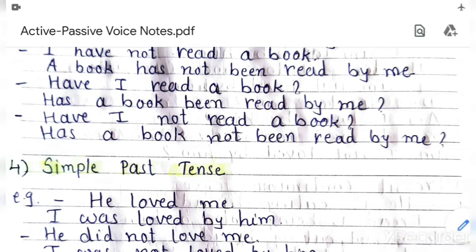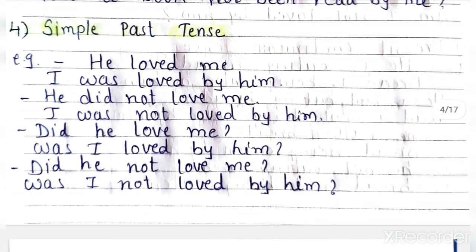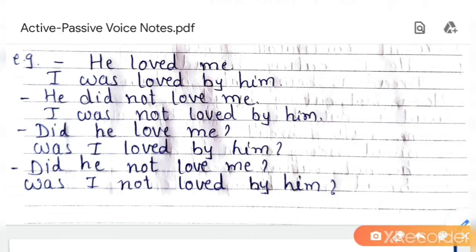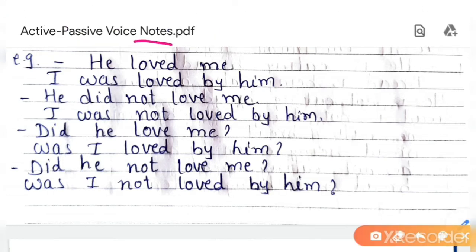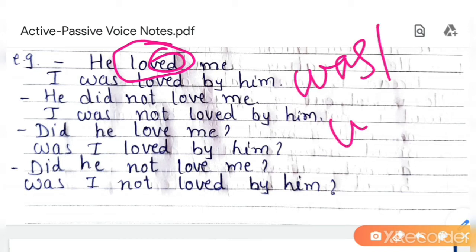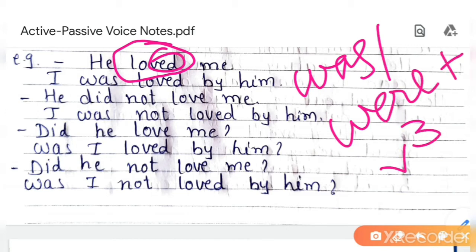Okay, now let's start past tense. First of all, in the given sentence, identify the verb and which tense it is. Here ed is used, so it is past tense. In past tense, we use was or were according to the subject plus V3, simple past tense.